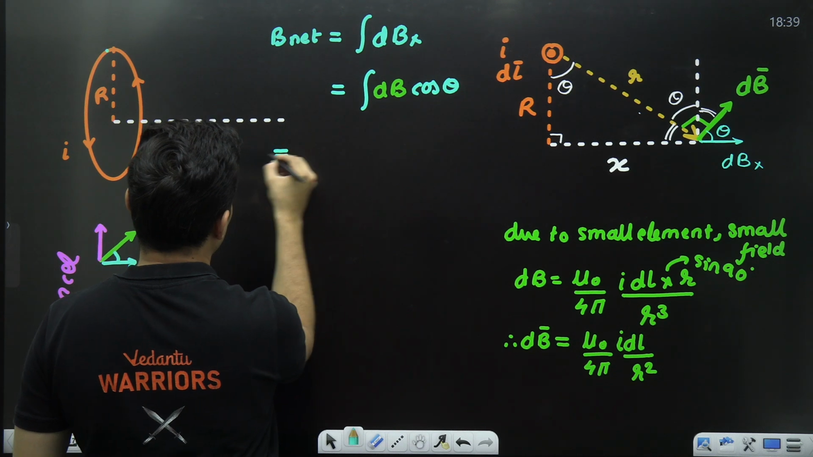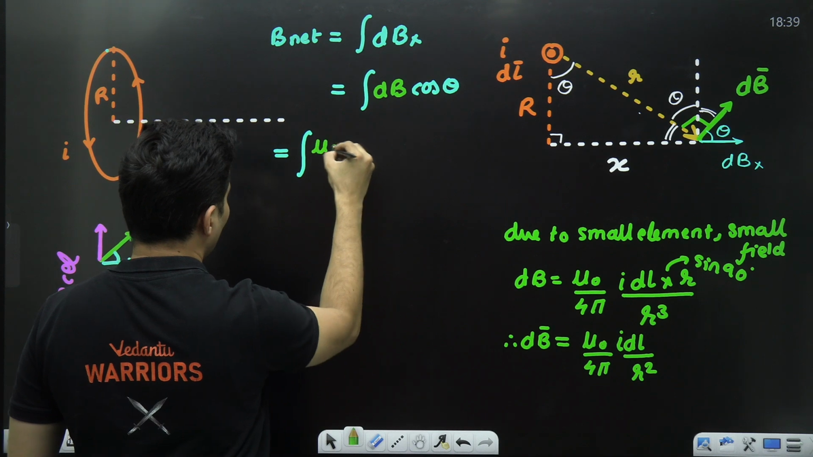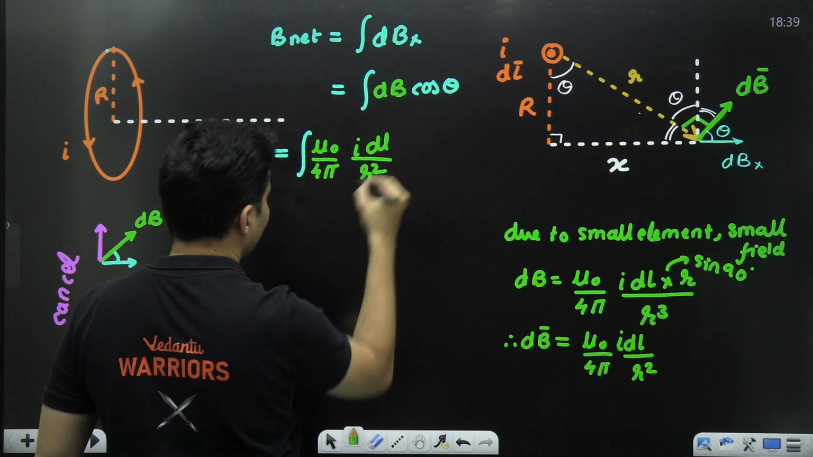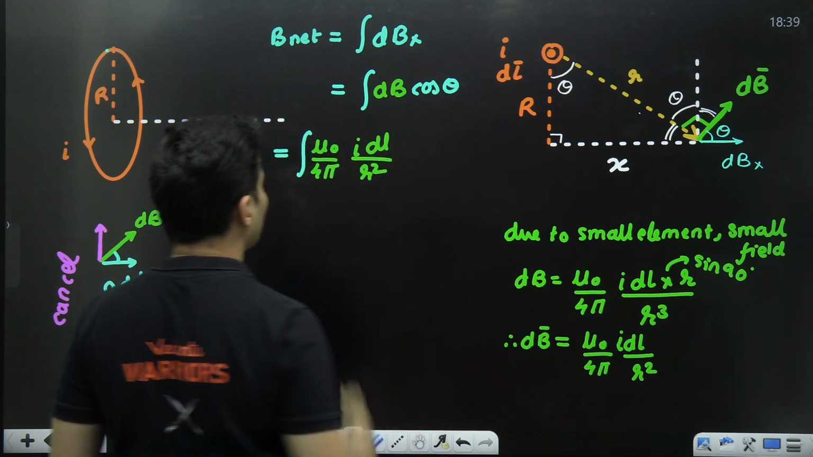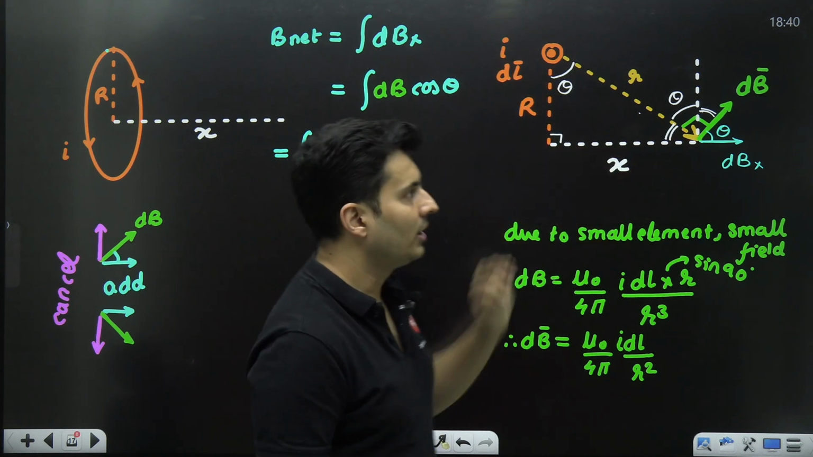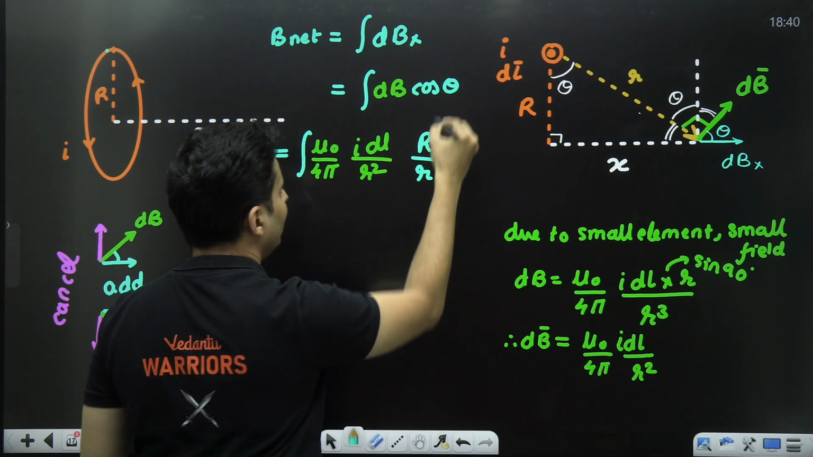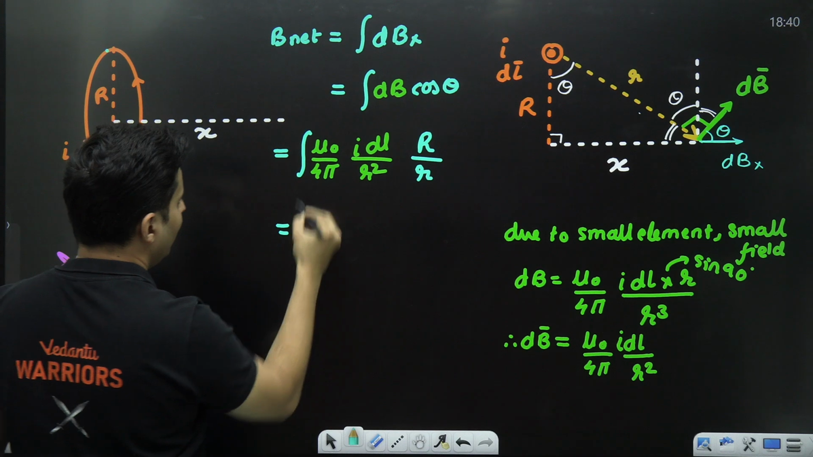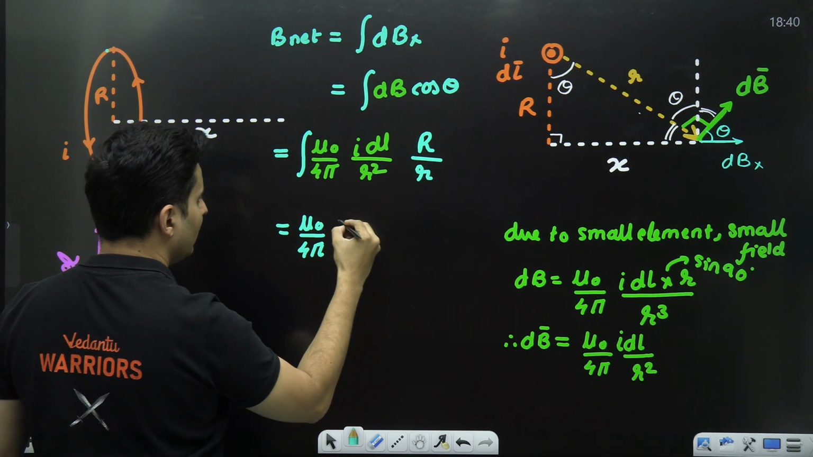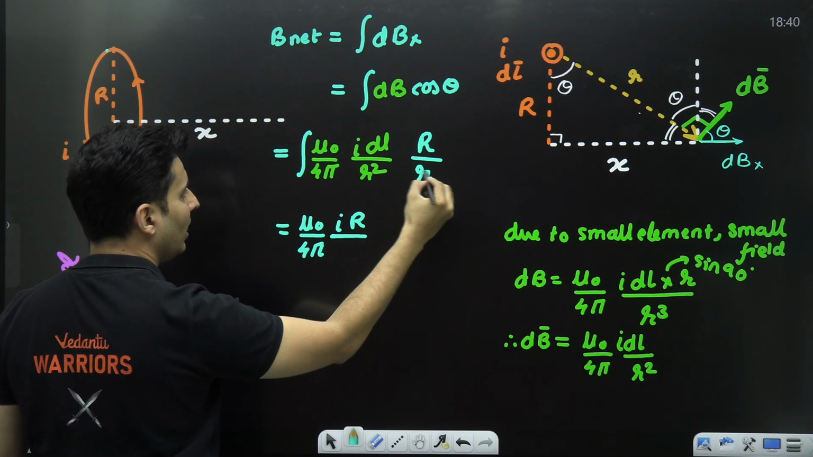Okay, let's see what happens next. Integration, this whole thing will come as it is: mu naught by 4 pi I dl by r square into cos theta. What is cos theta? Look at this triangle, adjacent by hypotenuse. Adjacent is r, hypotenuse is small r. That is what cos theta is. Many things are constants here, like mu naught by 4 pi is a constant, current is a constant, even radius is a constant, even small r is a constant.